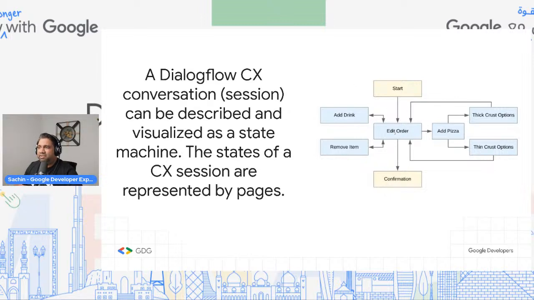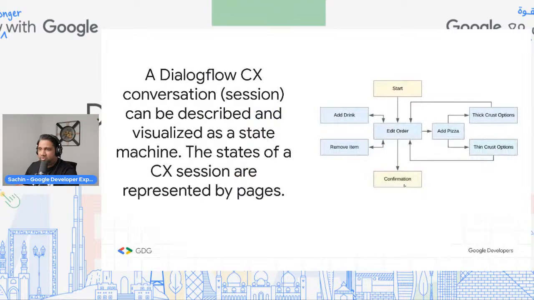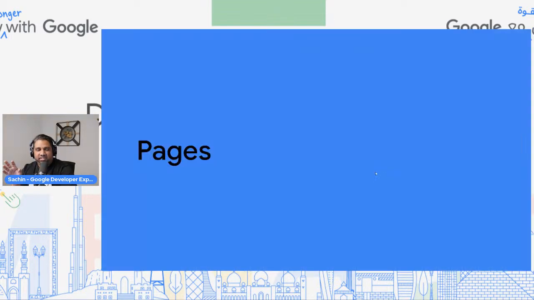Within the page, you have edit order, add pizza, different options, add drinks, remove items, and then confirmation. Once you understand the core principles behind what a flow is and what pages are, building on Dialogflow CX is a breeze.